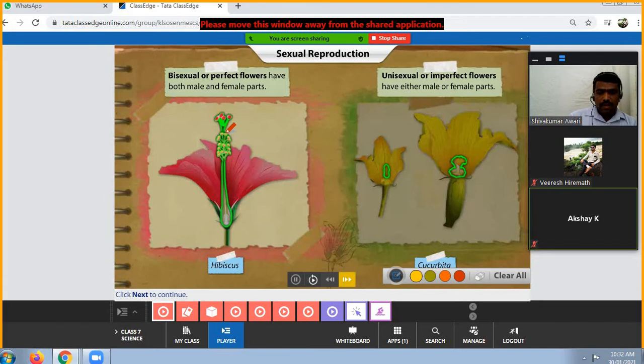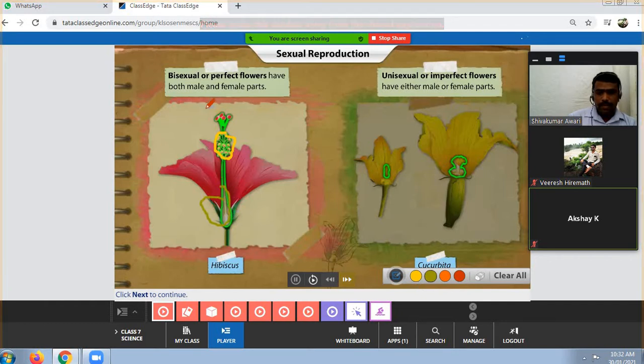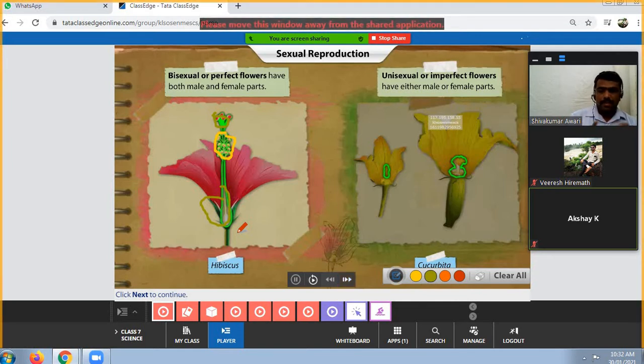See here, these are called the male parts, and this part is called the female part. In this flower you are able to find both male parts as well as the female part. That's why the hibiscus is considered a bisexual flower.